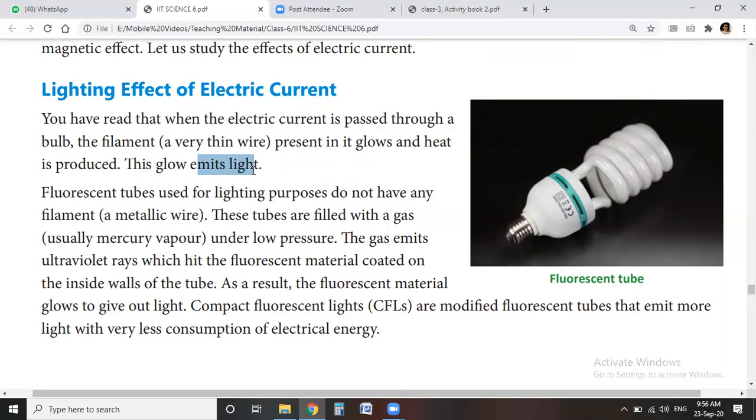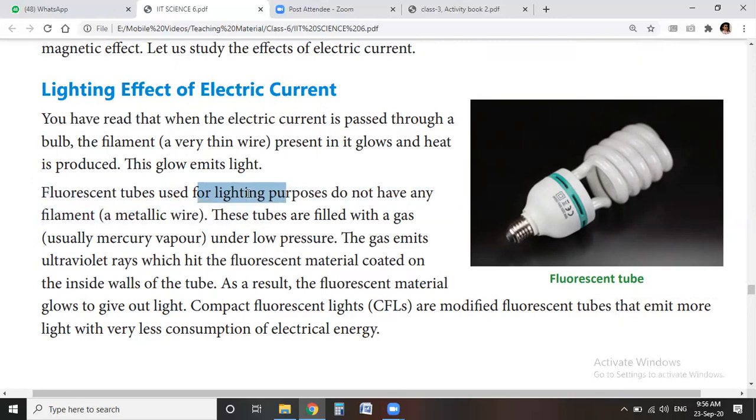A common example used for lighting in our homes is the fluorescent tube, for example the tube light.